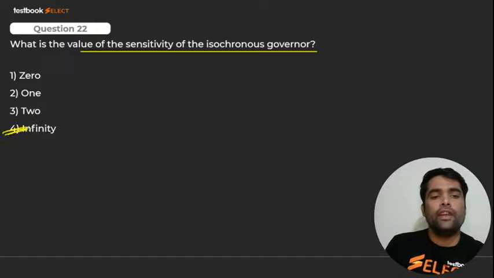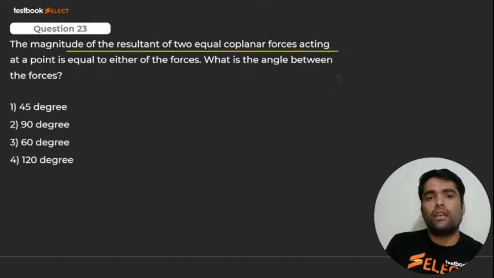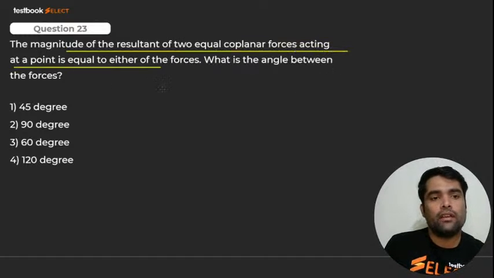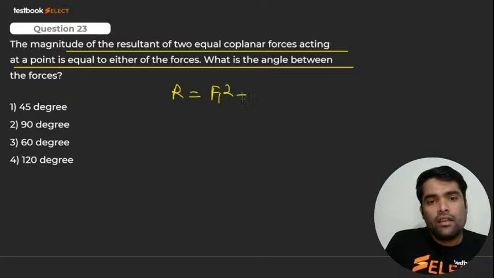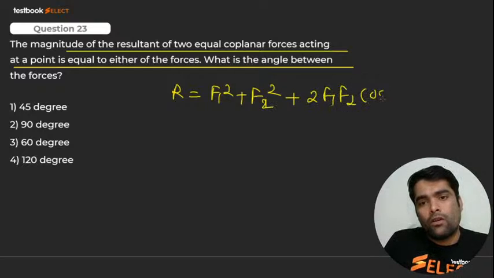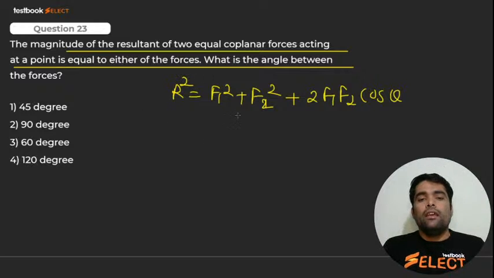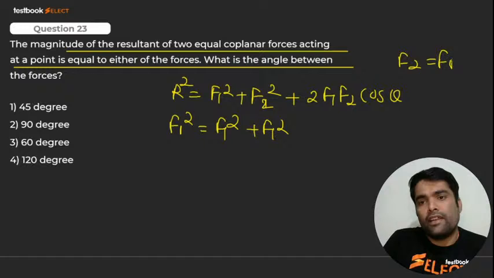Infinity. Right? The magnitude of the resultant of two equal coplanar forces acting at a point is equal to either of the forces. What is the angle between them? So my dear, we have already learned that R square is equal to F1 square plus F2 square plus twice F1 F2 cos theta. They said that both magnitudes are equal, so I say F2 is equal to F1 in the question.